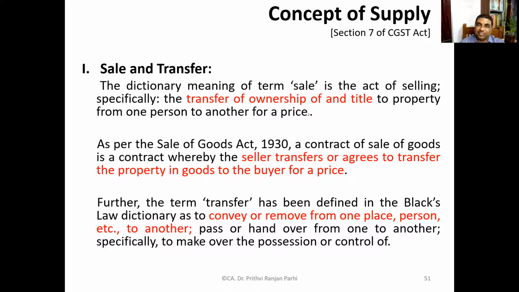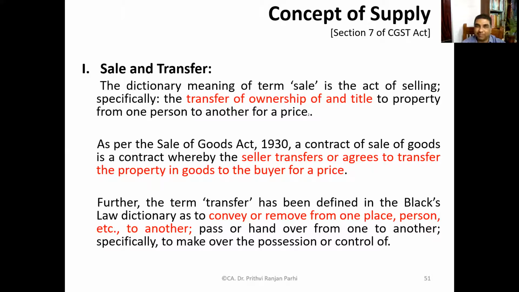Okay, so since it is not defined, first let us refer to the dictionary. The dictionary says it is the transfer of ownership or title of the property from one person to another person for a price. Dictionary means you have to refer to the law dictionary, the legal dictionary. So when the ownership or title is transferred, we can refer to that as the sale. And it should be for a price. That is one way of understanding this by referring to the dictionary.